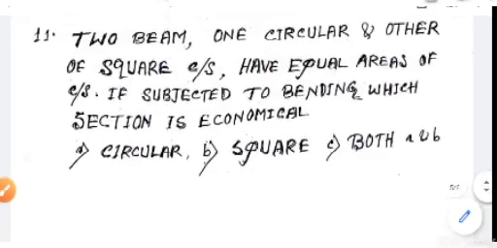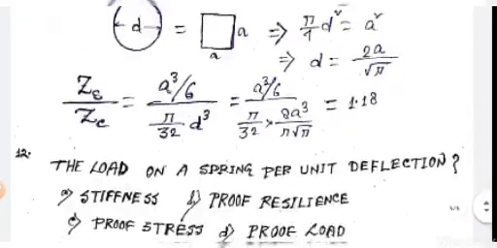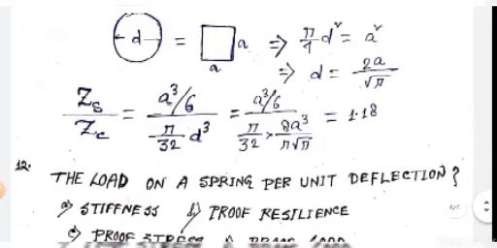For economical section, we know that the section whose section modulus is greater for the same area is more economical.